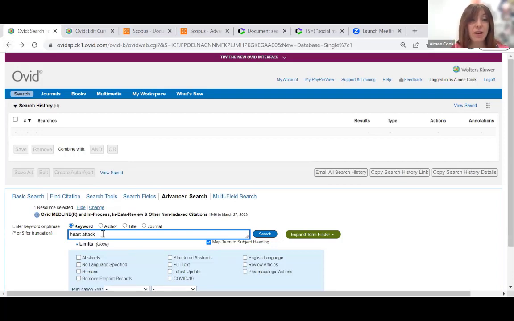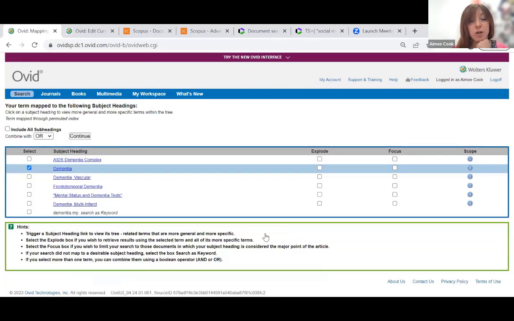Another thing that control vocabulary can help you with is, let's say that you're interested in researching literature on dementia. And you haven't really thought too much about it yet, but you know that you would like to see, say, geriatric patients who are suffering from dementia.